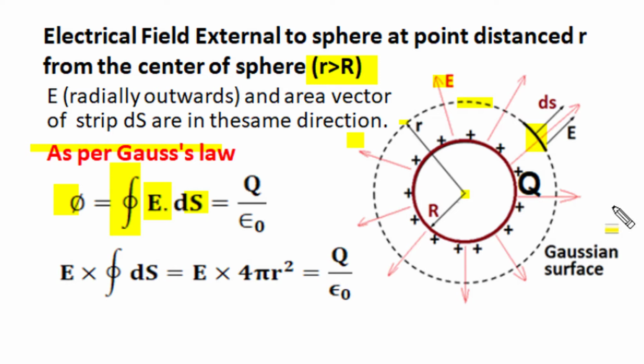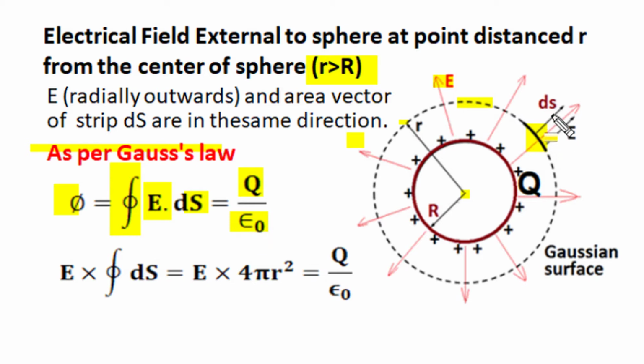Since integration is over a closed surface, it is called closed integration, and this closed surface will enclose a volume, and as per Gauss law, this closed surface integration of electric field intensity is equal to total amount of charge enclosed within that surface in the volume divided by permittivity of the medium, and if the medium of consideration is air, then air permittivity is taken as epsilon naught.